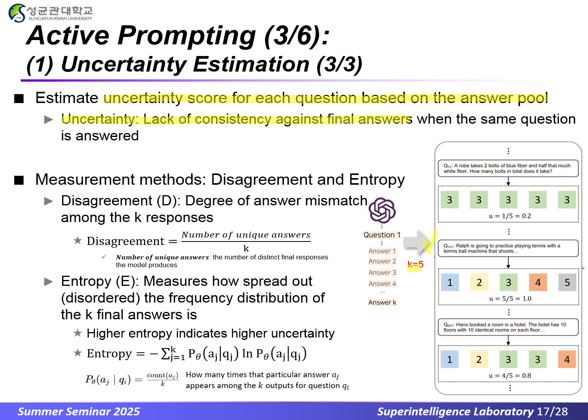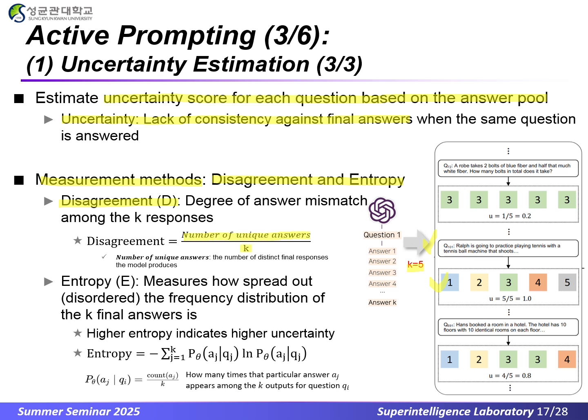If k equals 5, we prompt the model 5 times with question number 101 and collect its 5 final answers for uncertainty scoring. Two measurement methods are used for uncertainty score estimation: disagreement and entropy. Disagreement is computed by counting the number of unique answers and dividing by k.